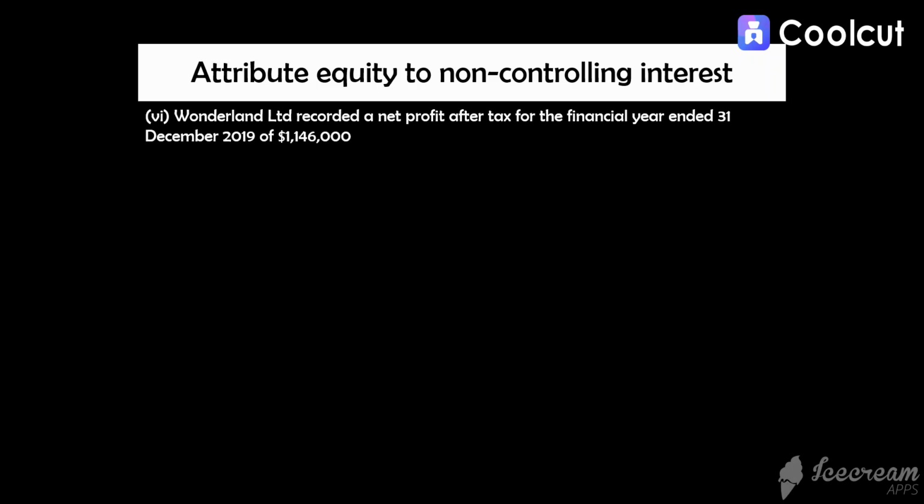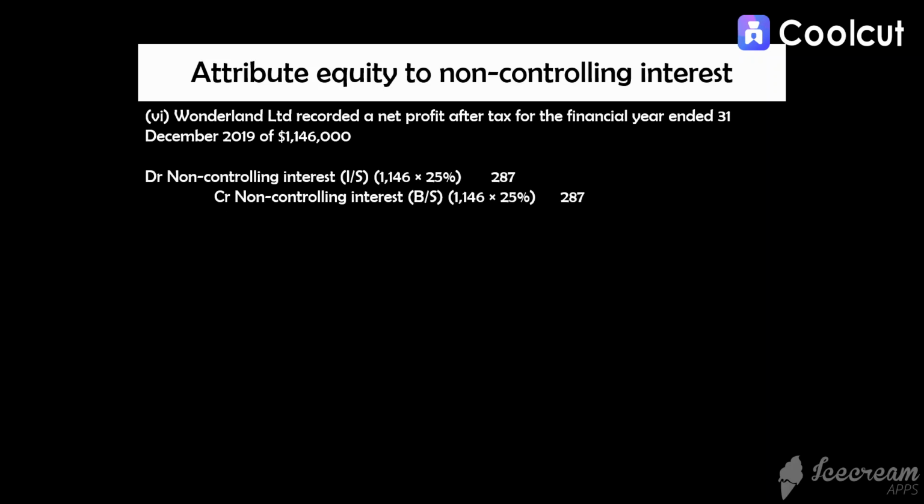Before we do the consolidation journal entry for the remaining additional information, let's attribute equity to the non-controlling interest first. We noted in point VI that Wonderland Limited recorded a net profit after tax of $1,146,000. To attribute profits to the non-controlling interest, we debit non-controlling interest income statement and credit non-controlling interest balance sheet by $287,000, obtained by taking 25% multiplied by $1,146,000. Since Alice Limited owns 75% of shares in Wonderland Limited, the remaining 25% of shares is attributable to non-controlling interest.